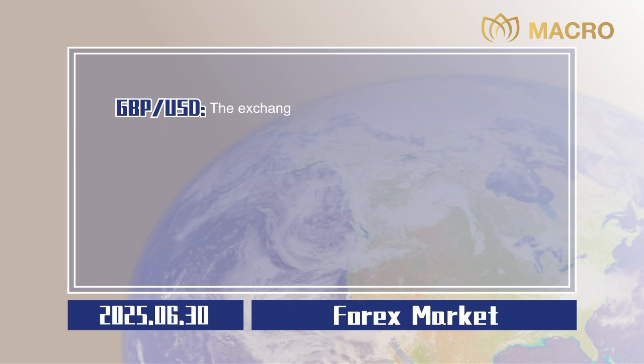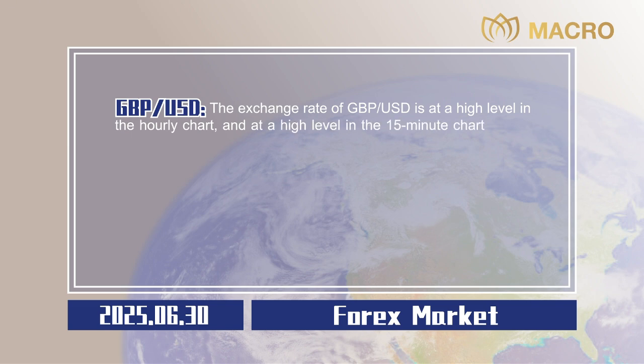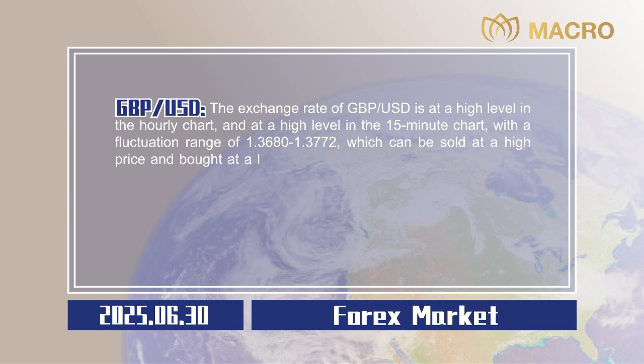Pound sterling to US dollar. The exchange rate of pound sterling to US dollar is at a high level in the hourly chart and at a high level in the 15-minute chart, with a fluctuation range of 1.3680 to 1.3772, which can be sold at a high price and bought at a low price in operation.